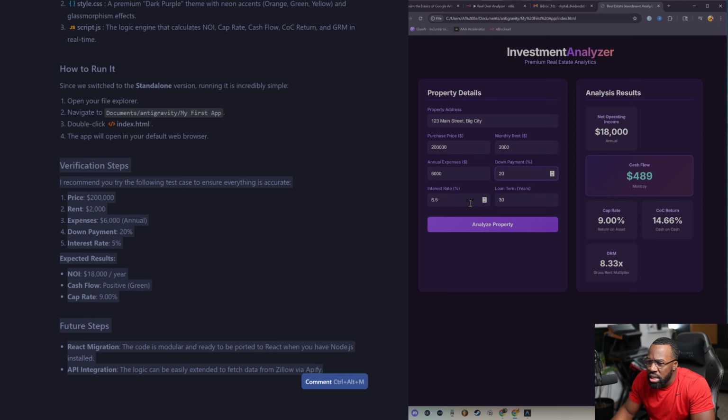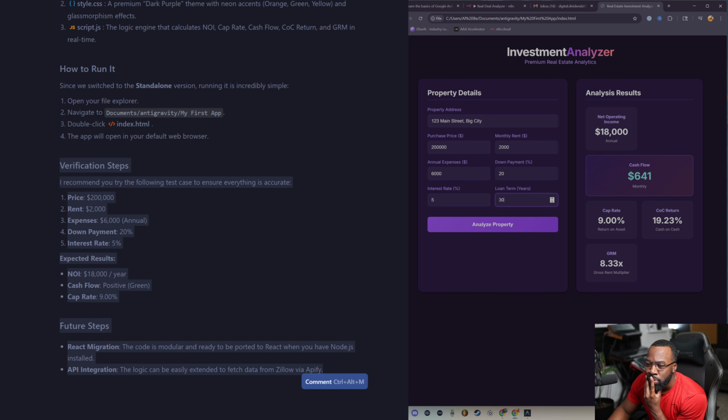Down payment 20%, which is pretty average. For the interest rate, it's saying test 5%, which may or may not be realistic. Okay, cool. What it didn't tell me was the long term, but everything else is actually looking pretty good. That's crazy. Wow, just wow.